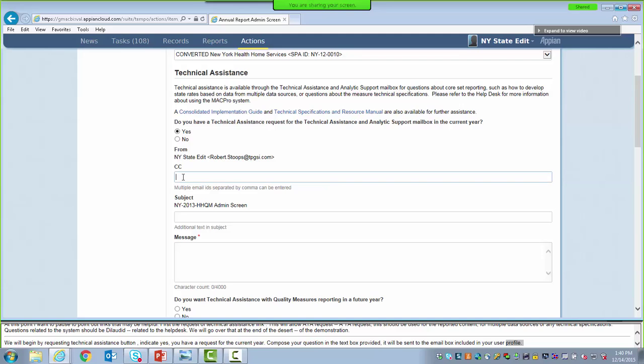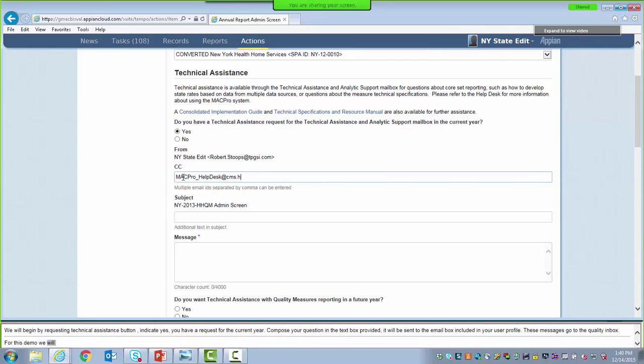You may CC your colleagues using the carbon copy line. For this demo, we will CC the MacPro Help Desk as an example at macpro_helpdesk@cms.hhs.gov. If you wish, you may enter multiple email addresses into the CC field. You'll need to separate the email addresses using a comma like you would in any other email system.